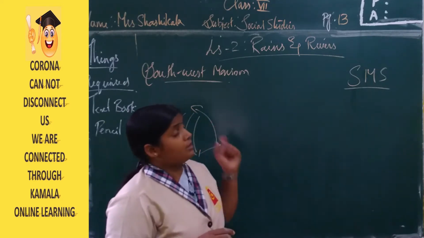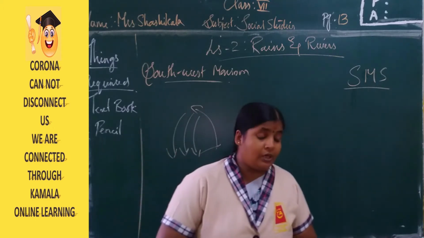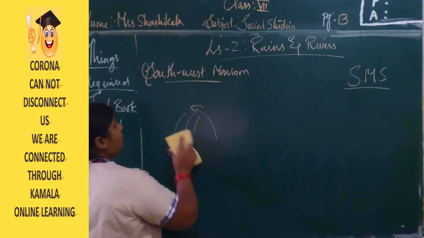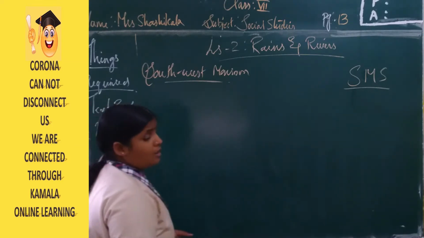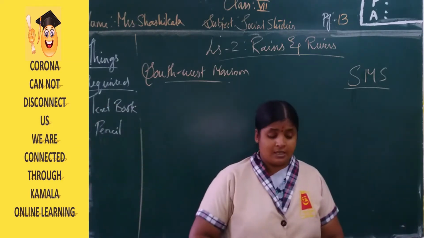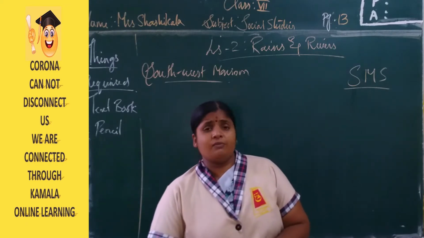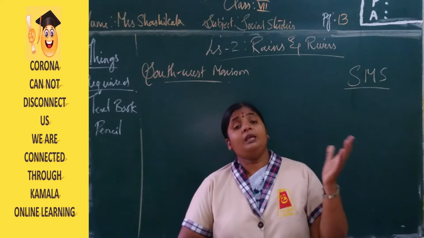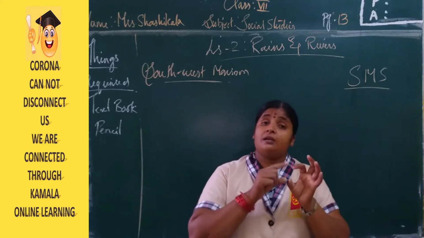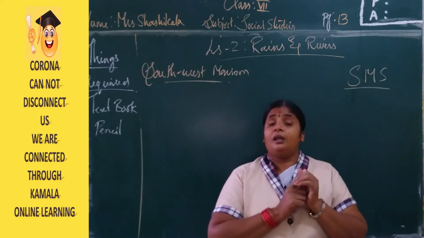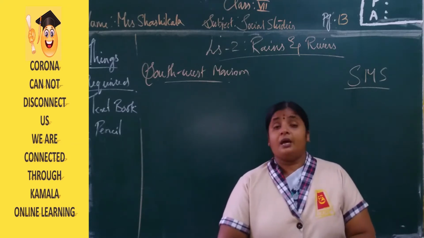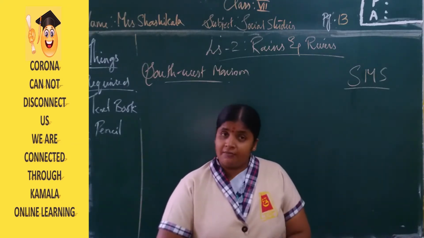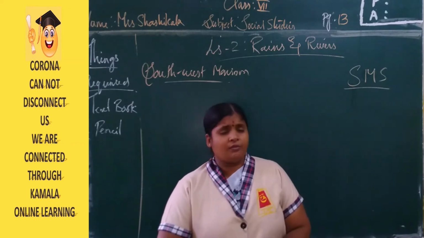So knowing about the monsoon is very important. Monsoon is an Arabic word, and monsoon is nothing but the rainy season. About the rainy season we have discussed how three important terms, evaporation, condensation and precipitation, are helpful for the formation of clouds and how they cause rainfall. With the help of the water cycle we have learned everything about rainfall.